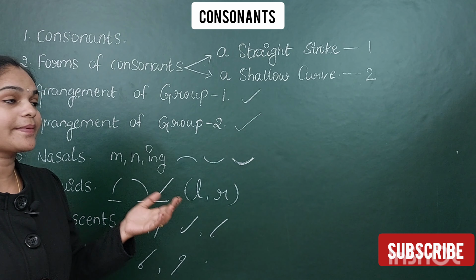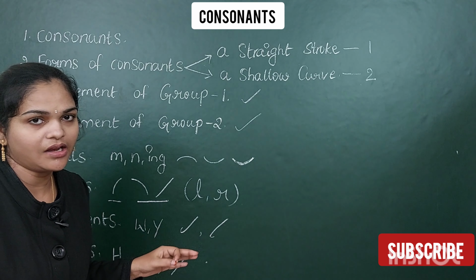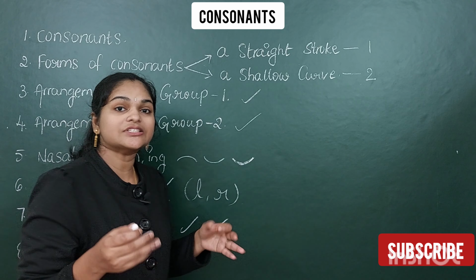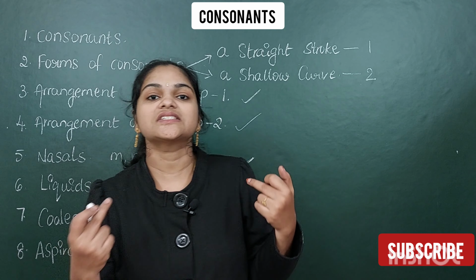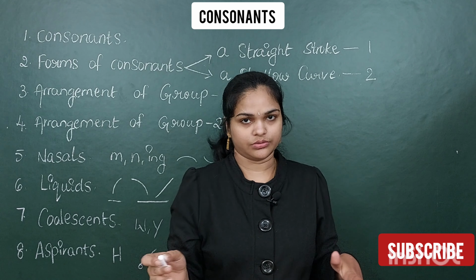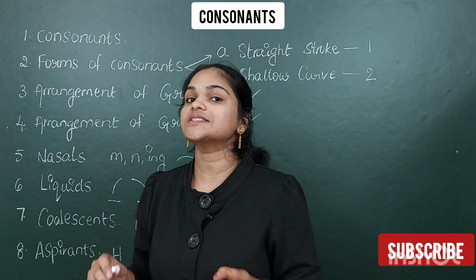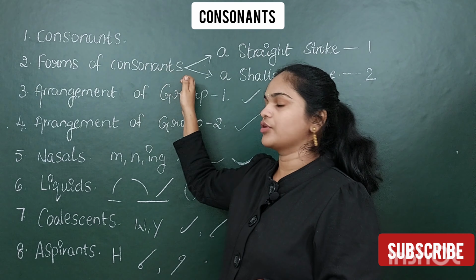Now, I am going to explain these 8 topics in detail. I already explained to you about consonants. Consonants is nothing but stopping of the breath in some part of the mouth or throat. It is a definition. Consonants definition is our first topic, and the second topic is about forms of consonants.